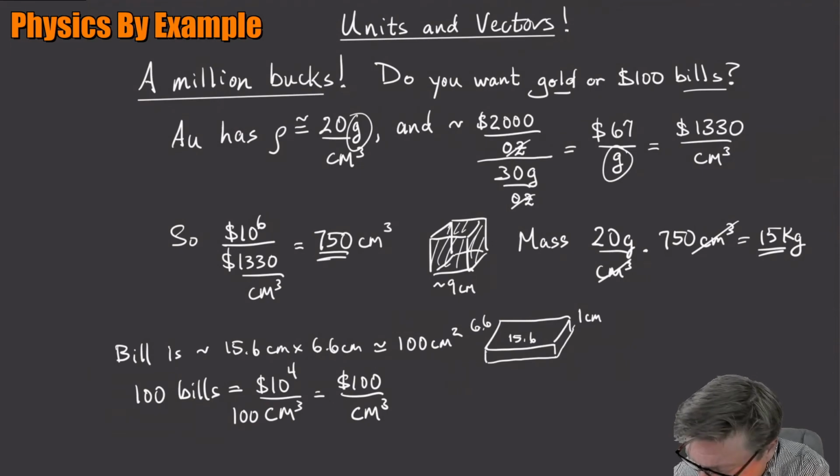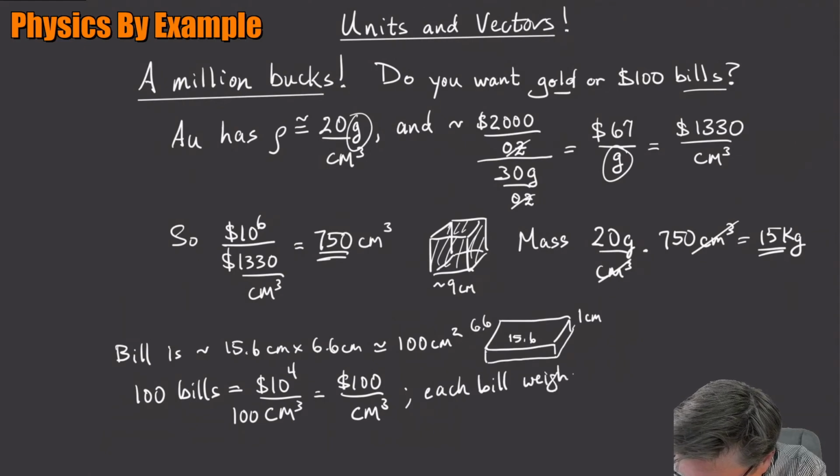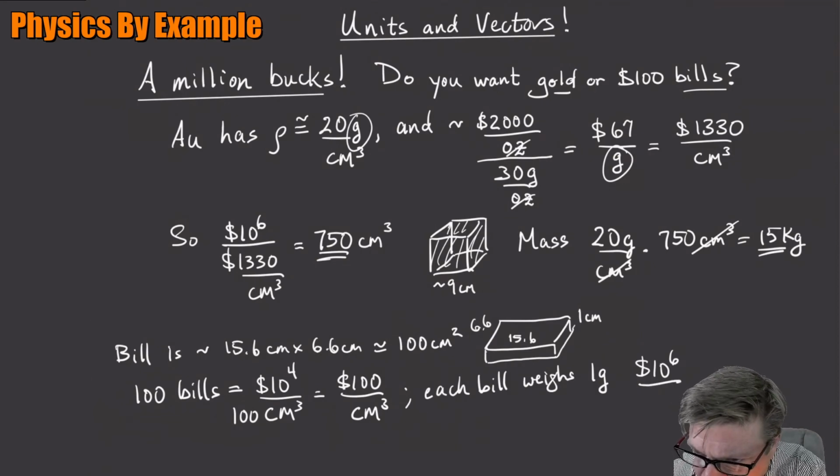So I also looked up that each bill weighs 1 gram. That's kind of cool. So $1 million, 10 to the 6 dollars divided by, first of all, let's do the volume. $100 per cubic centimeter, right?